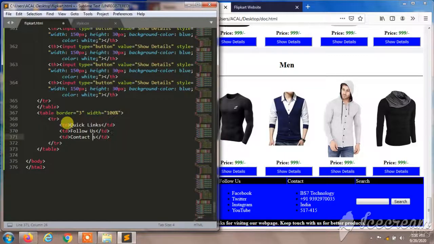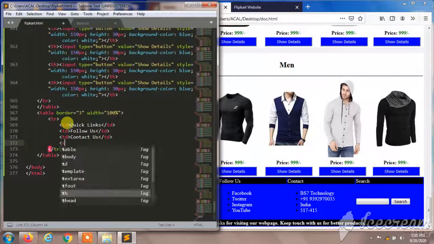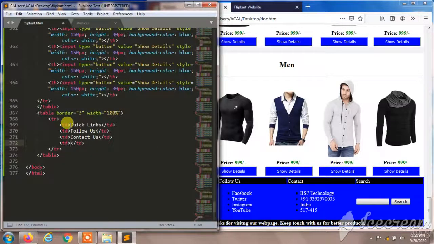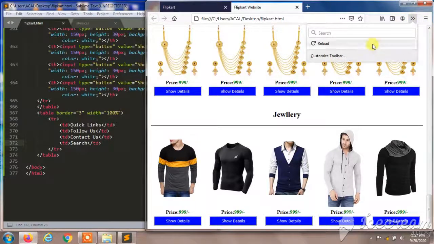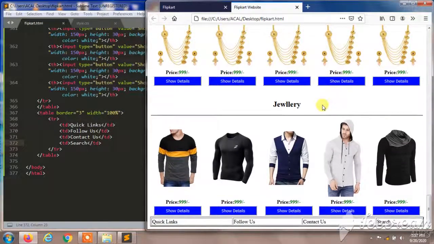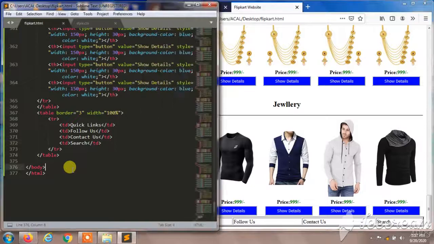I'll make the U capital, and I'll give td search here to search your products, and I'll save this. Let's see what happens. So I'll drag here. So you can observe a table with the headlines, quick links and other information.